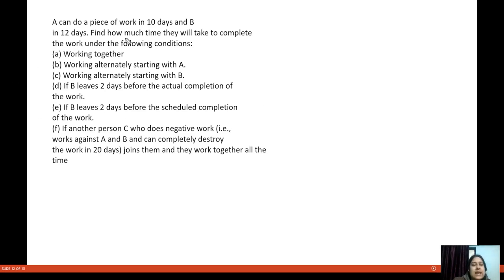Let us look at this question. A can do a piece of work in 10 days and B in 12 days. Find how much time they will take to complete the work under the following conditions: working together. A takes 10 days to complete the work and B takes 12 days. If they work together, in how many days will the work be completed?